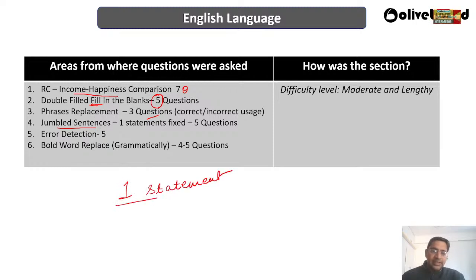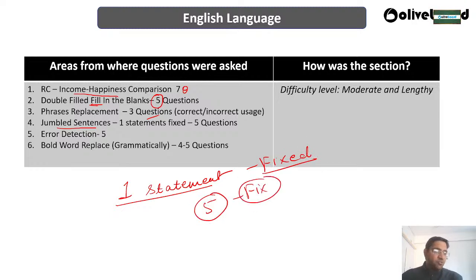One statement in the jumbled sentence is fixed at the start, and the rest, 5 statements, you have to arrange in a proper way, right?